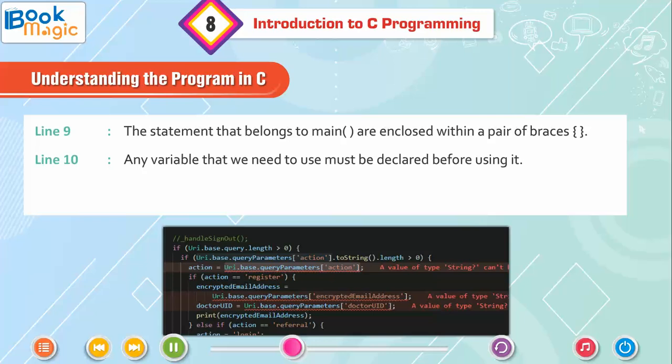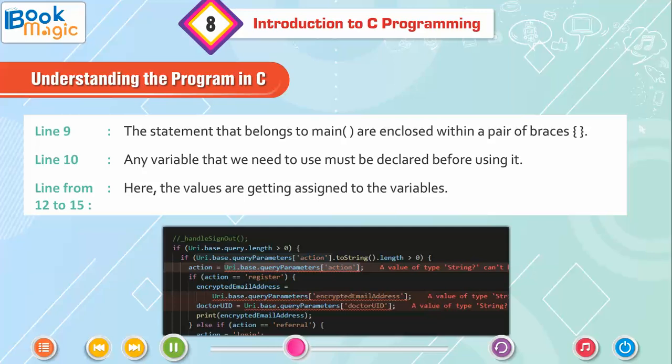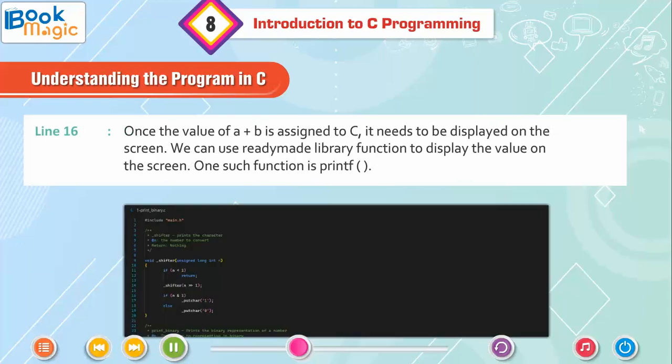Line 10. Any variable that we need to use must be declared before using it. Lines 12 to 15. Here the values are getting assigned to the variables. Line 16. Once the value of a plus b is assigned to c, it needs to be displayed on the screen. We can use a ready-made library function to display the value on the screen.